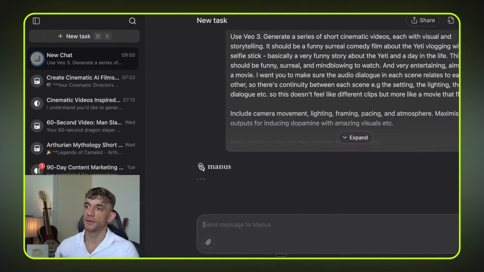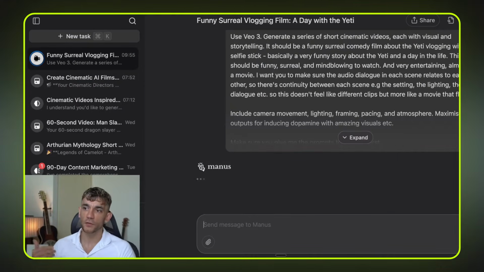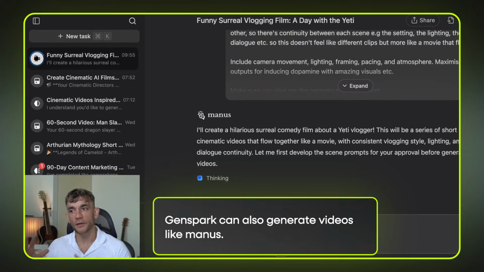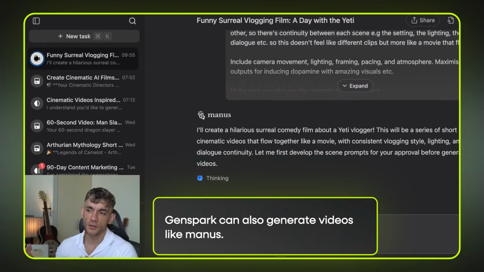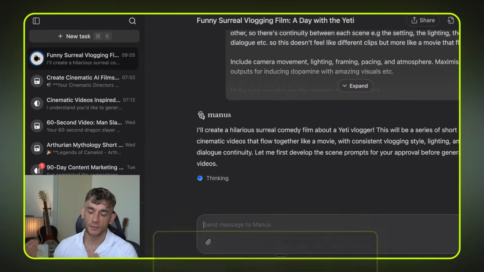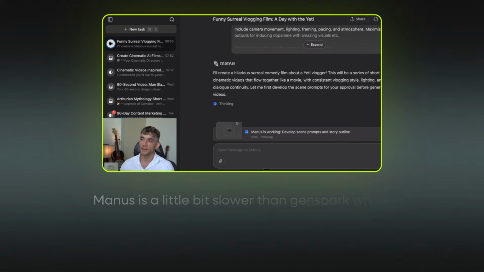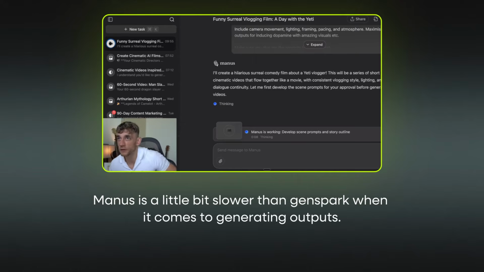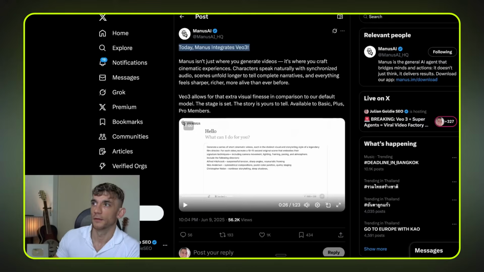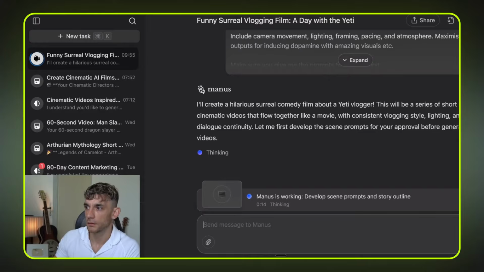We'll hit enter. Now, I've used other tools as well, like you've got other agents that can do this, like GenSpark as well. Honestly, if I have a choice, I'll show you the outputs in a second, but I would say I still prefer GenSpark. But I want to show you, because I know a lot of people here use Manus and that sort of thing. I just find Manus is a little bit slower than GenSpark when it comes to generating outputs. But still, it's amazing that you can do this with either one.